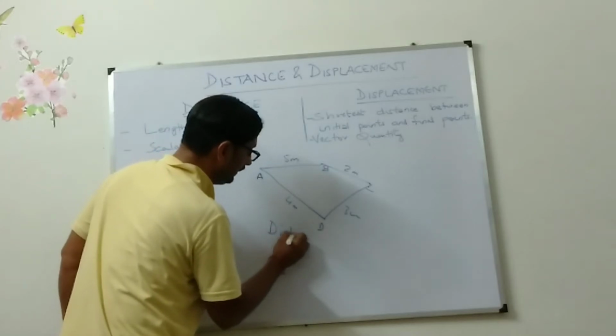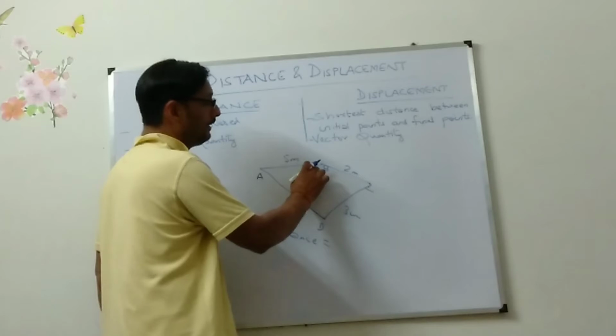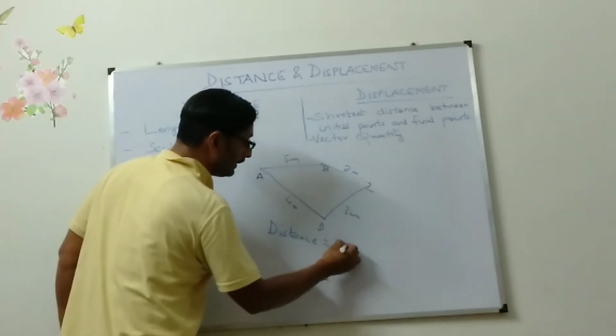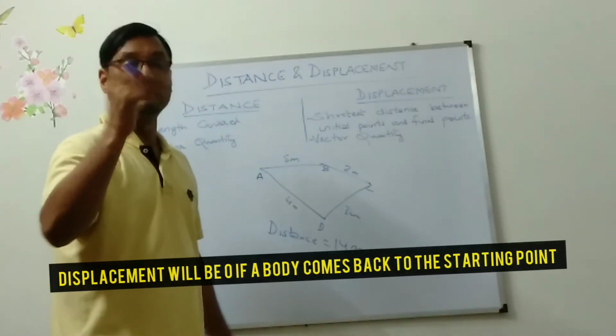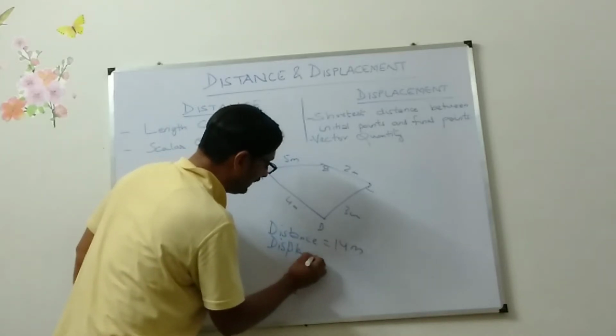It has covered, so you need to add all the lengths. This length is 5 meter, 2 meter, 7 meter, 3, 10 meter, plus 4, 14 meter. So total distance is what? 14 meter. And what is your displacement? You need to tell me what is displacement.